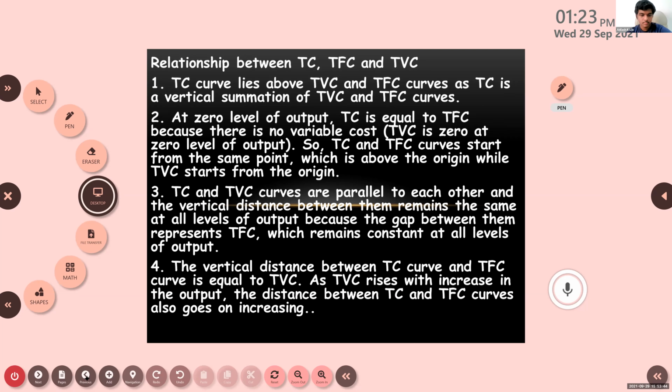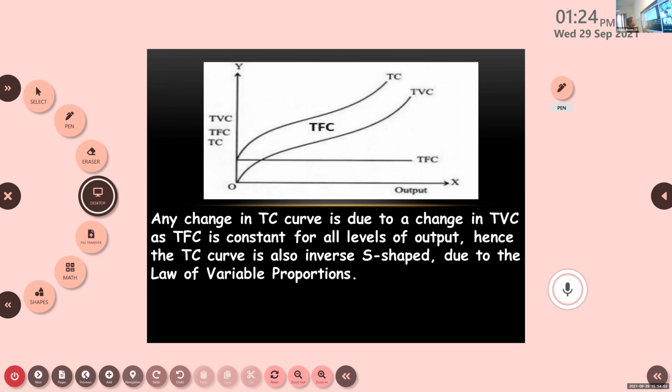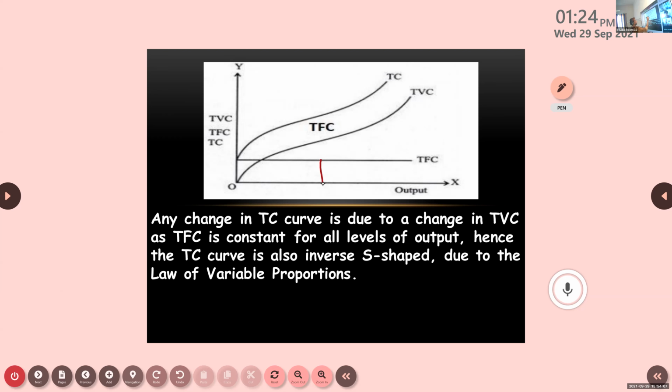Because of TFC. Okay. Why is TFC constant? TFC remains constant, and you can see the gap between TC and TFC. How are we getting the TC curve? Here TFC is this much, and from here to here is TVC. If you add these two, you get the TC curve. So from here to here we are taking TVC. Remaining, what will it be?